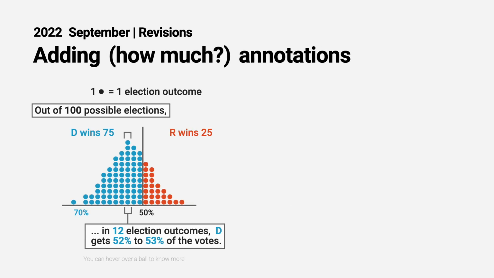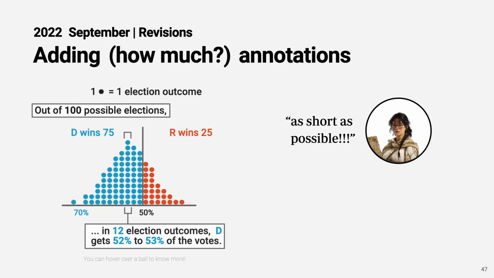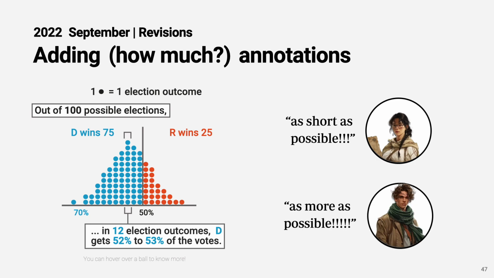Finally, Matt and I disagreed on how much annotation we should have. I thought that we should have annotations as short as possible, while Matt thought that we should have as many annotations as possible. Well, these two opinions do not completely conflict with each other. So as a result, we have many annotations, but they are all short sentences.